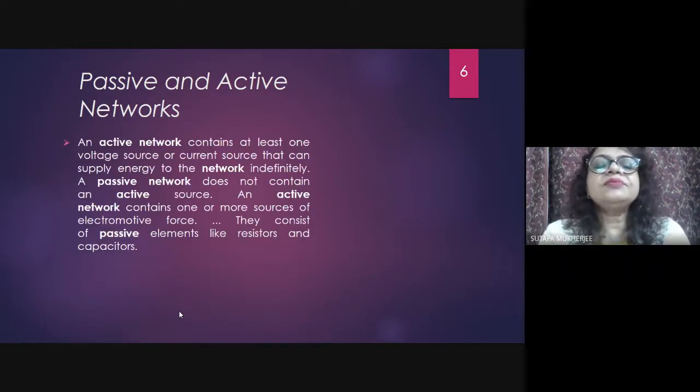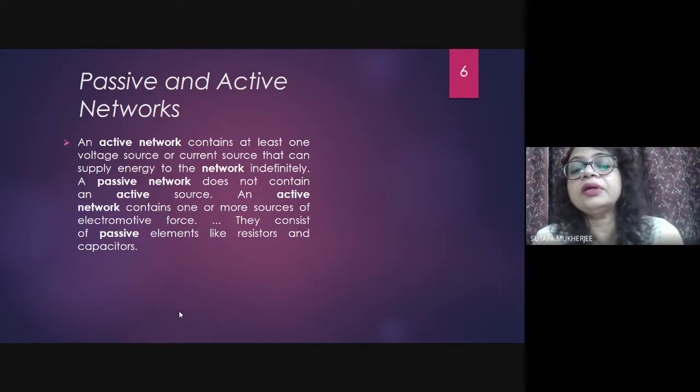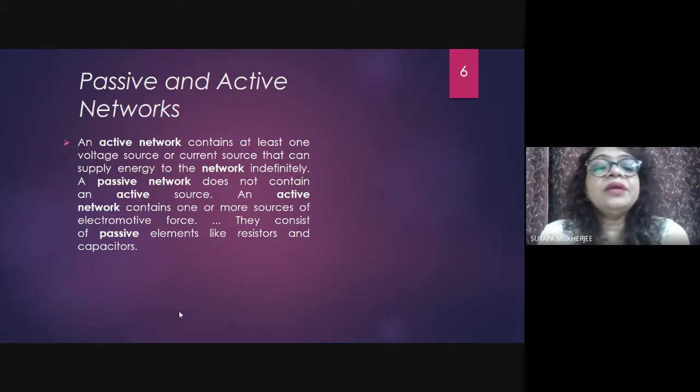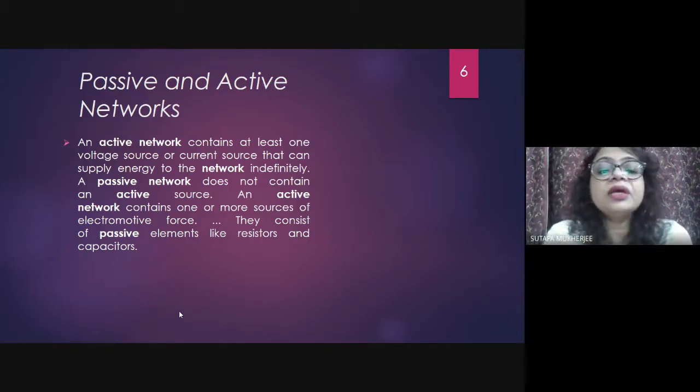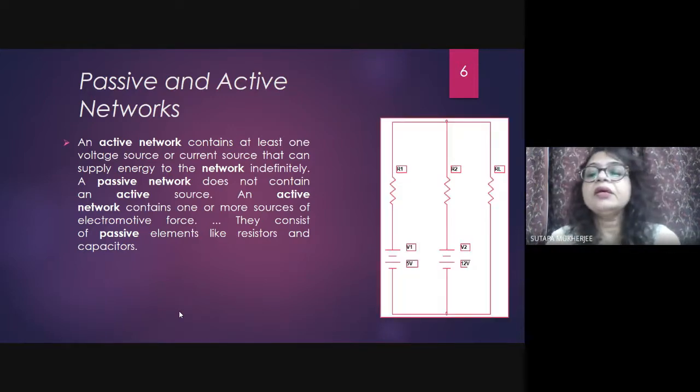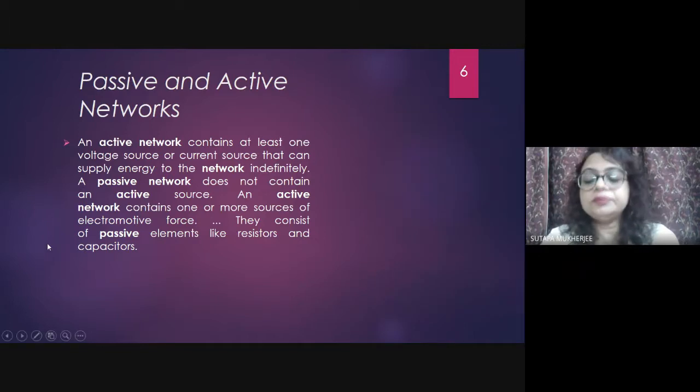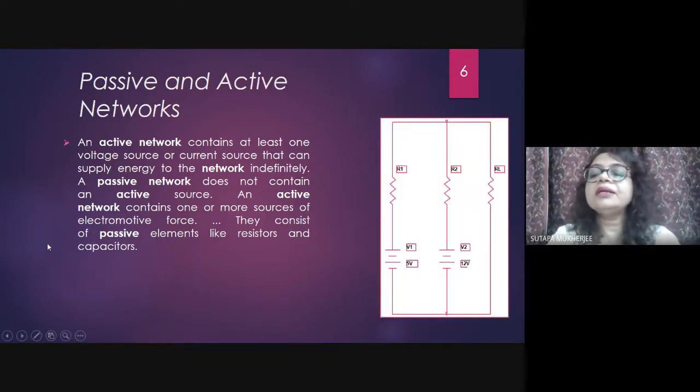So an active network contains at least one voltage source or current source which will give the power and can supply energy to the network indefinitely. A passive network does not contain an active source. An active network contains one or more sources of electromotive force. They consist of passive elements like resistors and capacitors. So this is the circuit, and these are the resistors which are passive elements, and 2 sources are there, V1, V2, which are active elements.